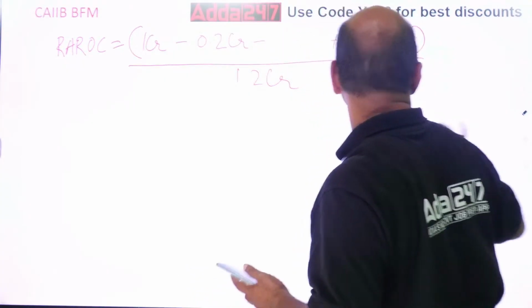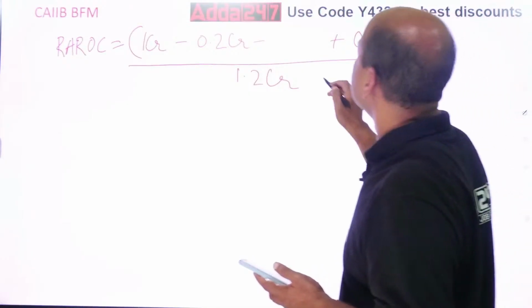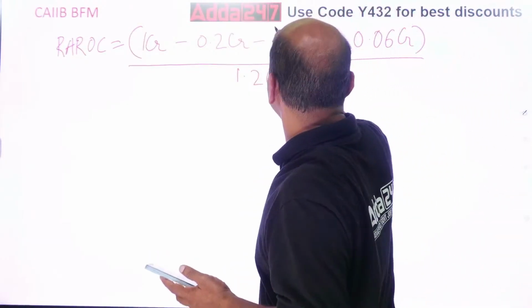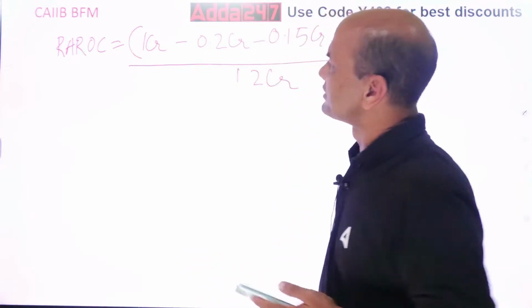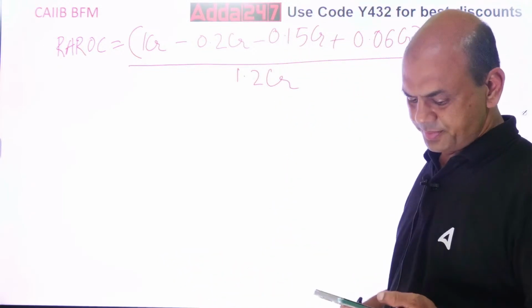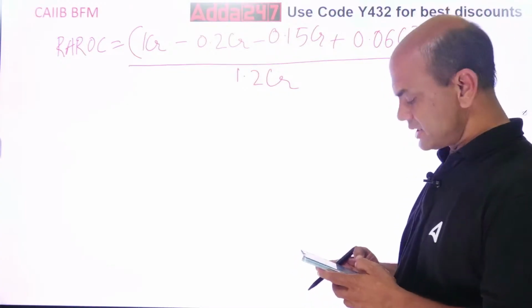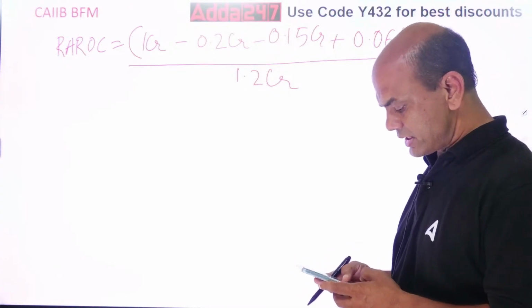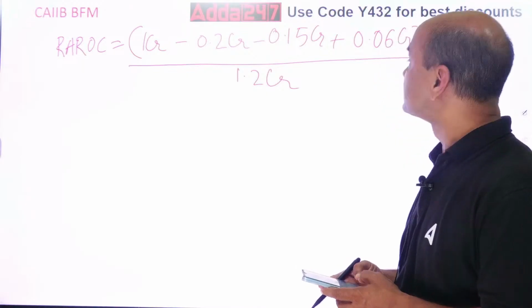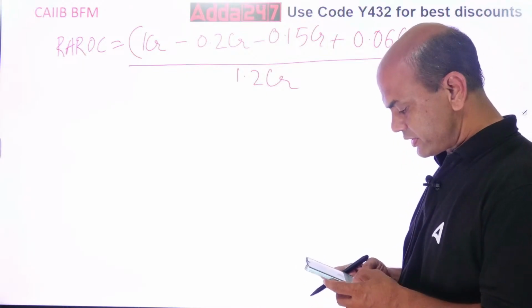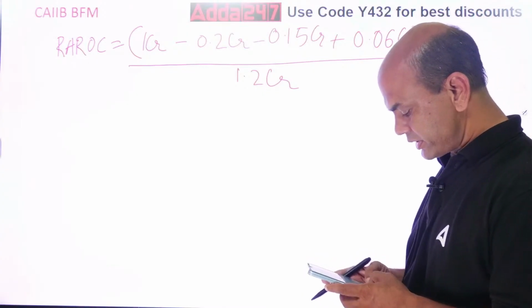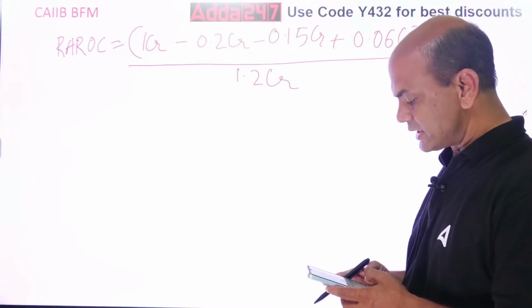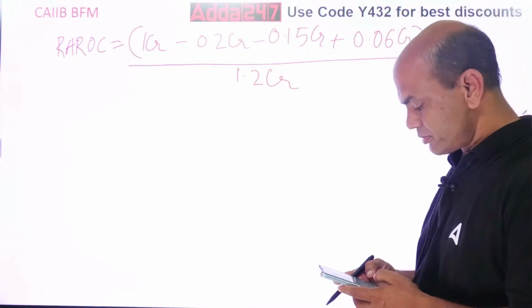Okay, even I got confused. What is this? How can this happen? So 0.15 CR. Now get the answer. Okay, now you'll get it correct. So 1 minus, let's write this, 1 minus 0.2 minus 0.15 plus 0.06. So that is equal to 0.71.